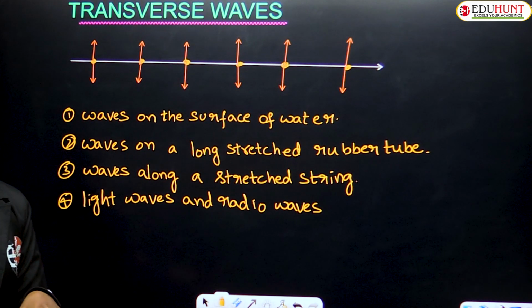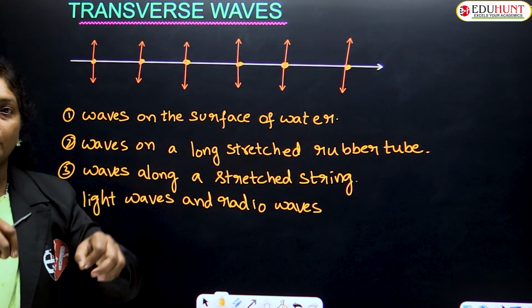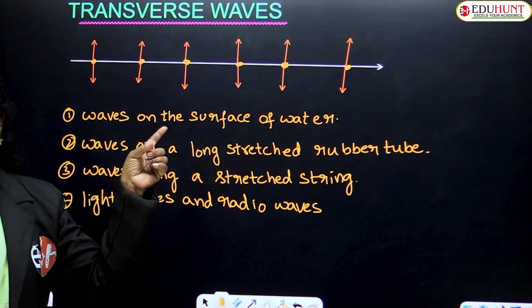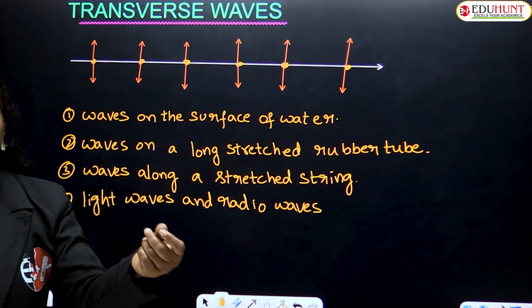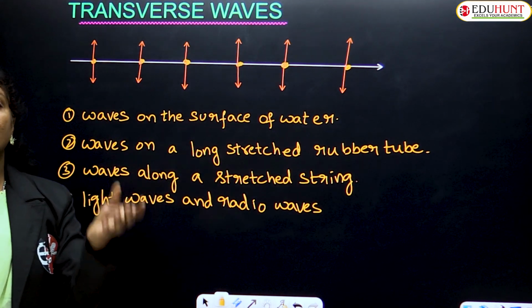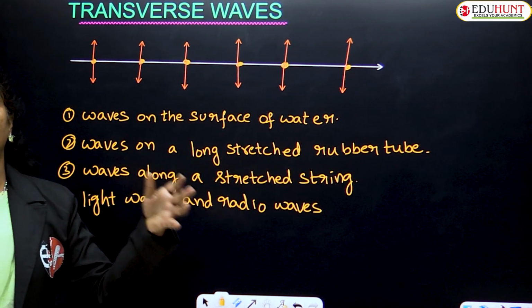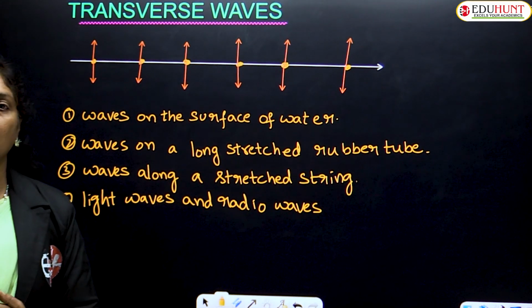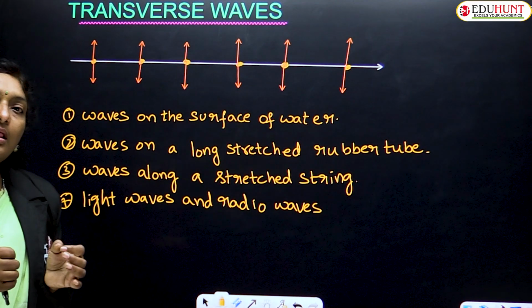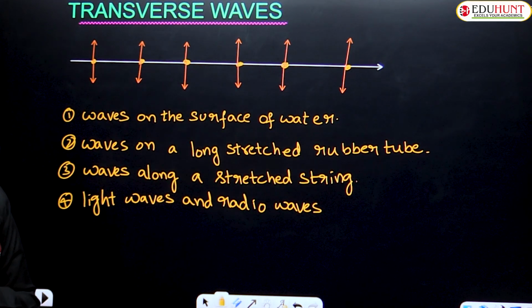Whenever you observe the particles of the water surface, whenever some disturbance is created, like the previous example I considered, whenever a stone is thrown into a pond of water, the particles of the medium start vibrating up and down and the disturbance in the form of energy is transmitted from the point of the disturbance to the other places. So all the waves that are produced on the surface of the water are transverse waves.